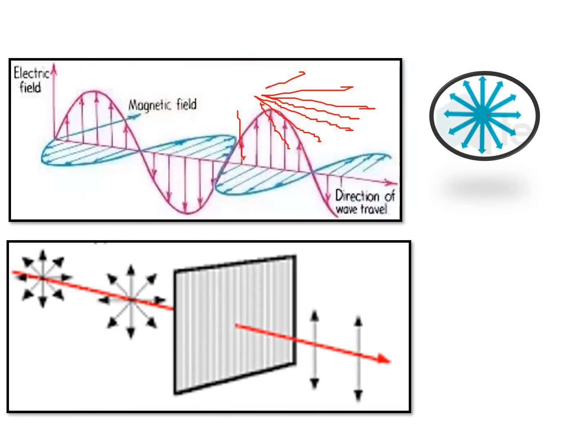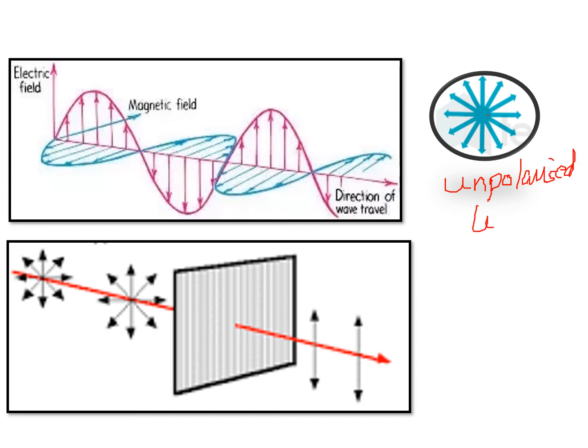This same simplified picture is what we call unpolarized light, where we consider the electric field to be vibrating in all possible directions. Now, when we make this unpolarized light incident on a material which has fine slits in it, then what gets transmitted is only the electric field having vibrations parallel to the slits, right?